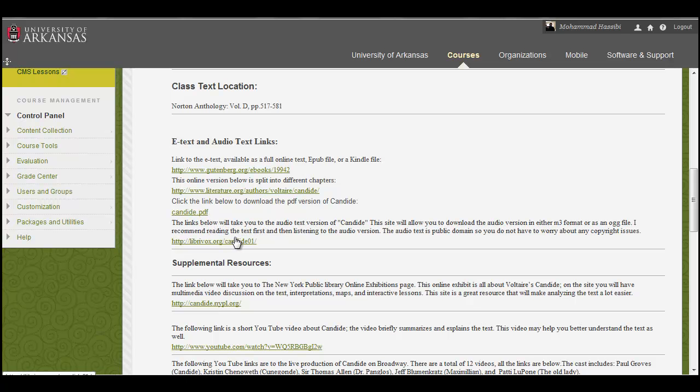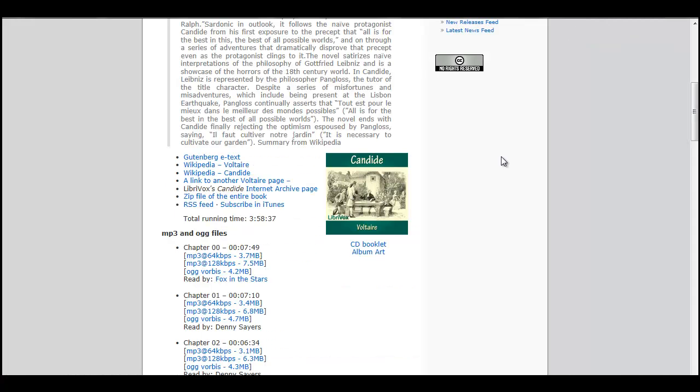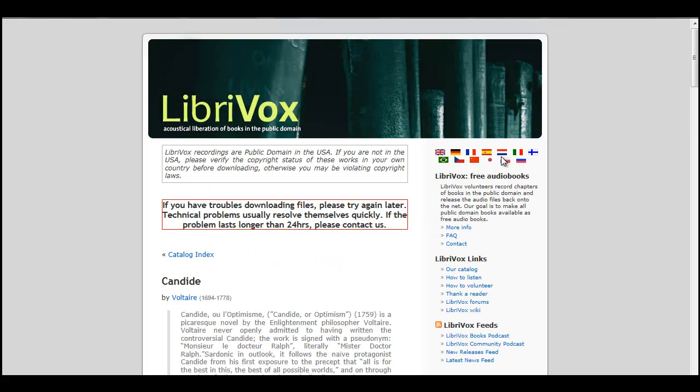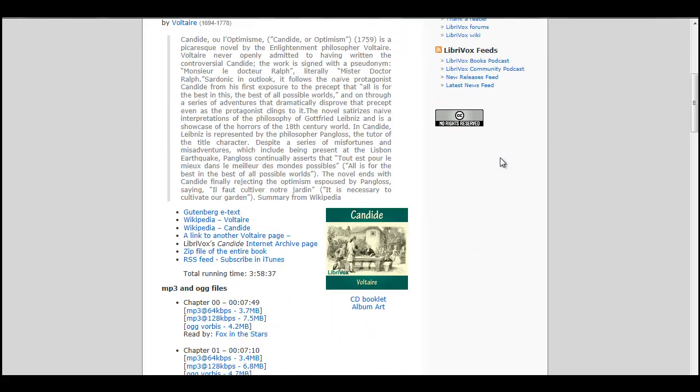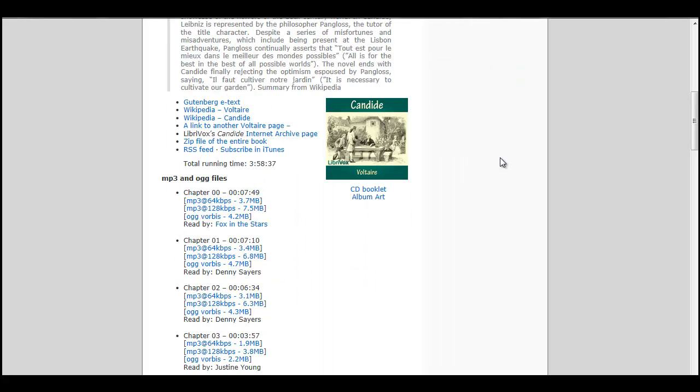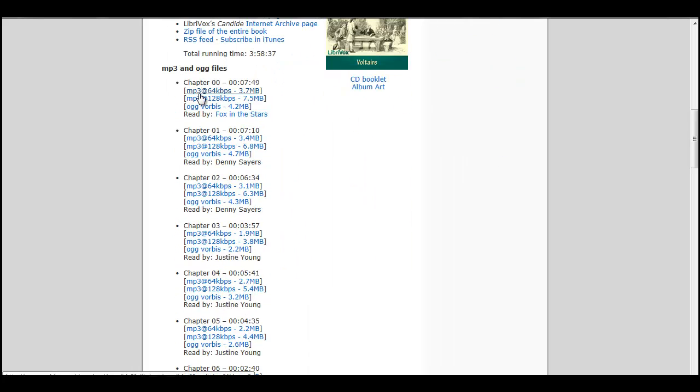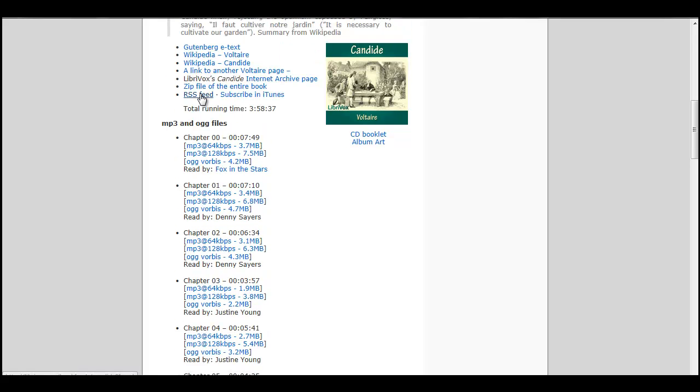So for example, let's look at the audio version here. Just click on that, and that page will open up. As you can see here, it's public domain, so no problem as far as downloading the content goes. And you've got numerous different formats here, so you can either listen to the mp3 online, or you can download the entire zip file of the audiobook.